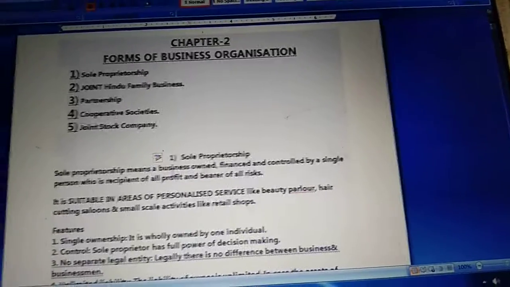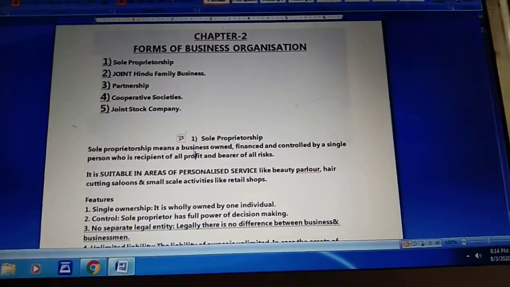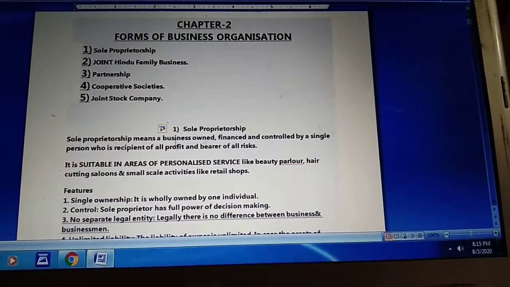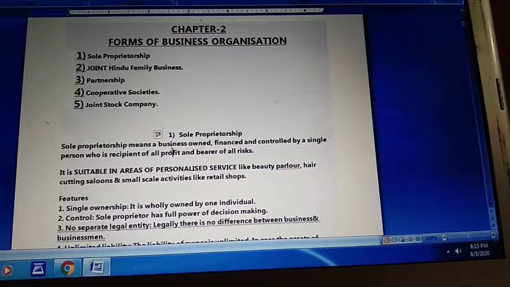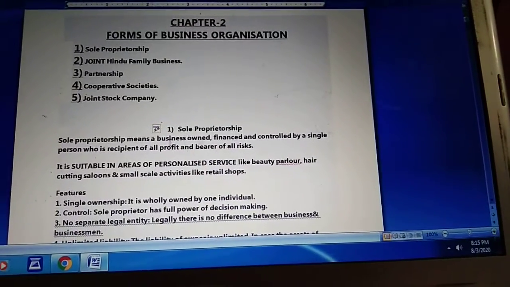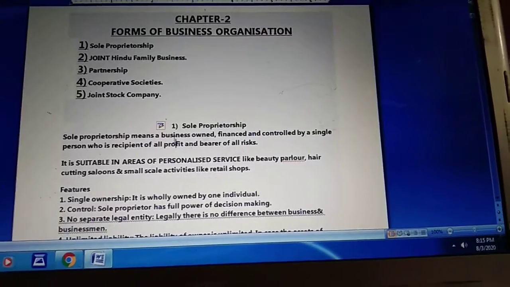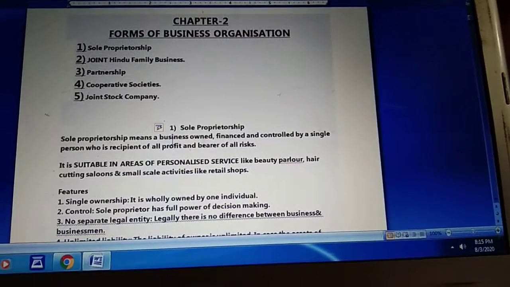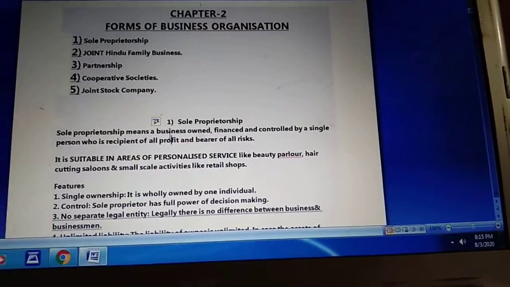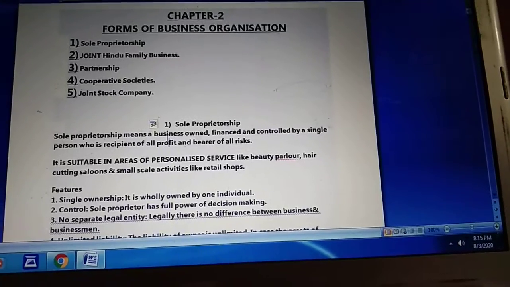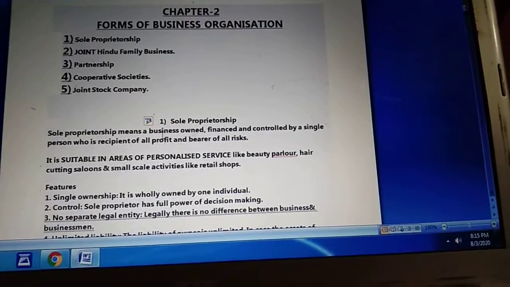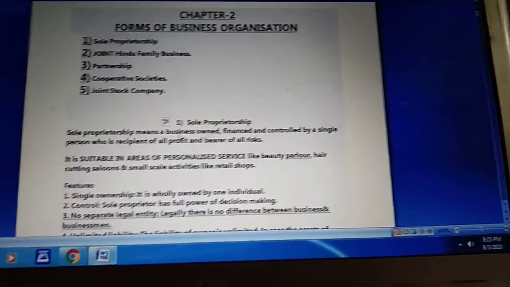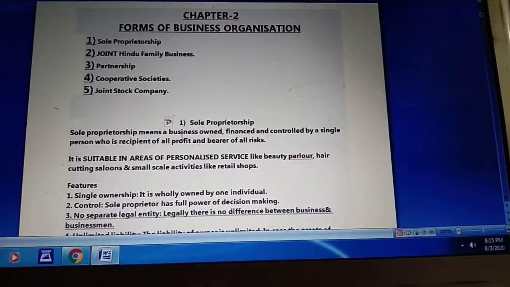Now what is sole proprietorship? Children, you can see from the word itself, it is made of two words, sole and proprietorship, where sole means alone, only, single, and proprietor basically means owner. It means sole proprietorship is a form of organization where there is only one owner of the business. When a business has only one single owner, we call that form a sole proprietorship.